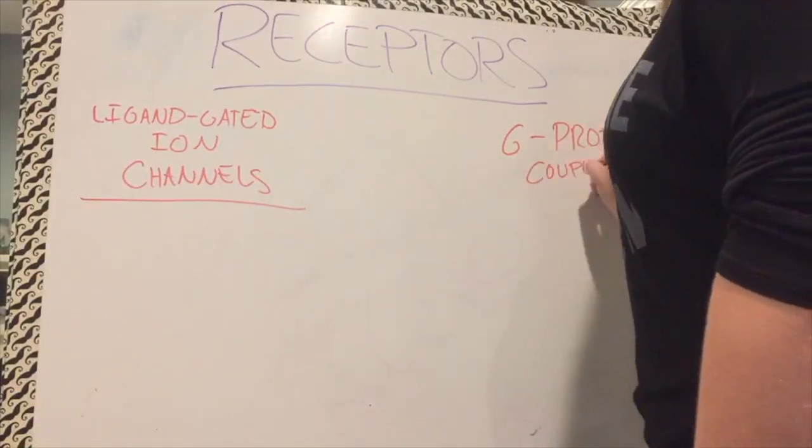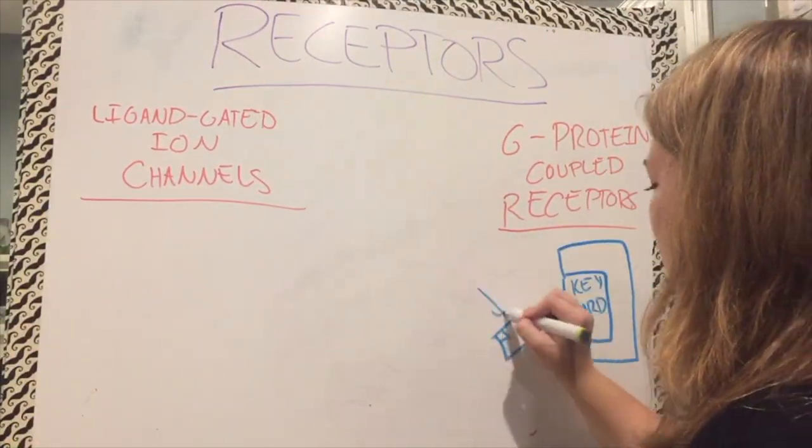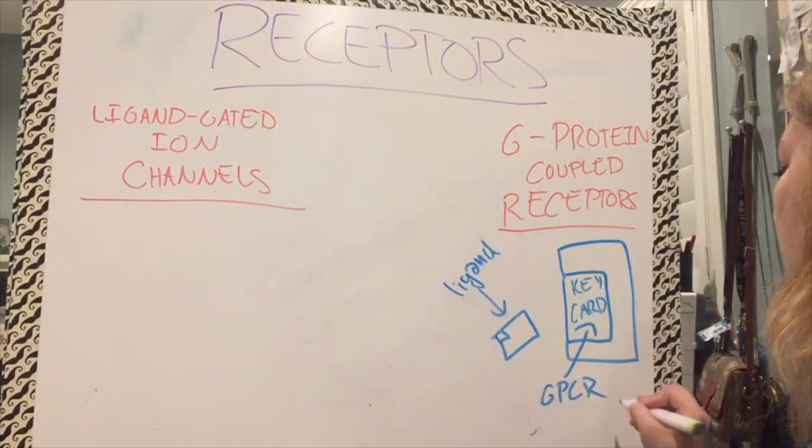GPCRs are like keycards in hotels. The keycard, or ligand, is swiped at the keypad, or GPCR, resulting in the activation of the lock, GTP, which then allows you to open the door, the cellular response.